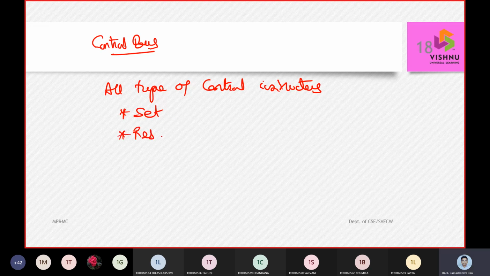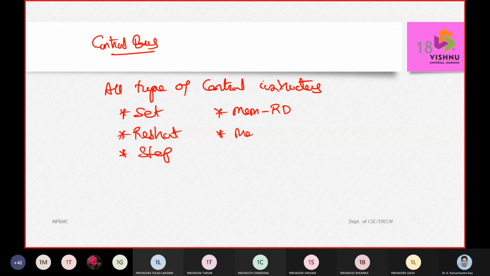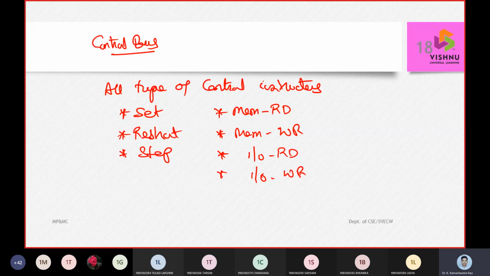I can restart the computer or I can stop the computer. Similarly, I can make something read from the memory, something write or store into the memory. And similarly, from the input output devices, I can make a read operation, and from the input output devices, I can make a write operation. So there are a lot of control instructions, a control set of content, which is handled by the control bus.